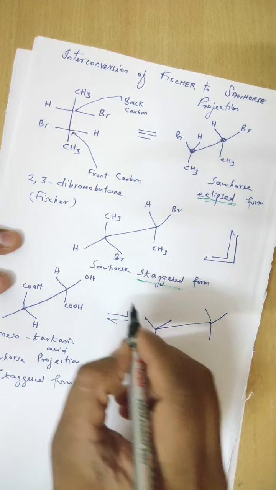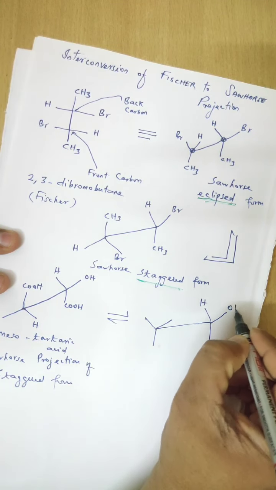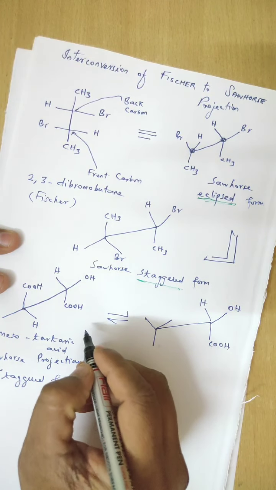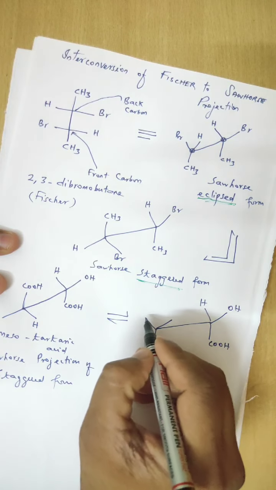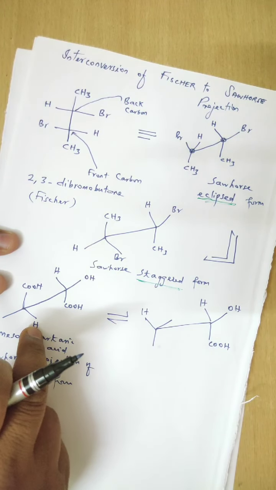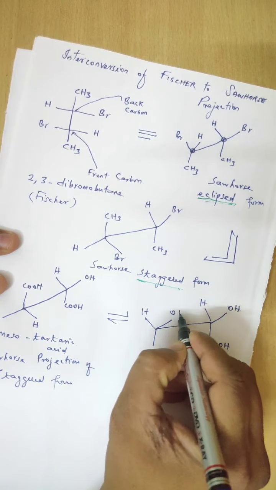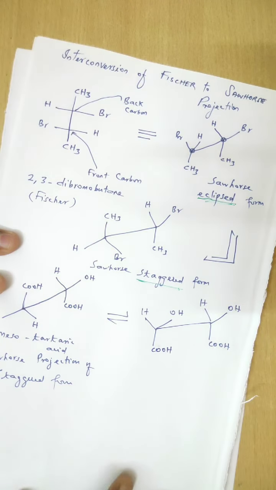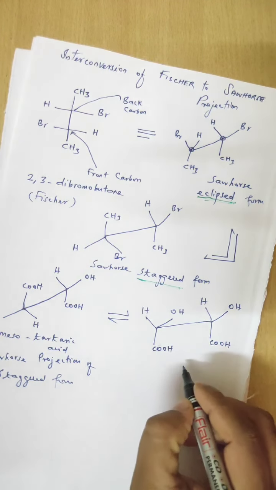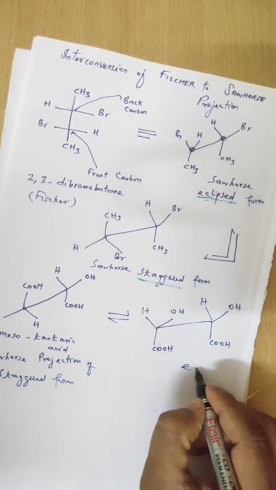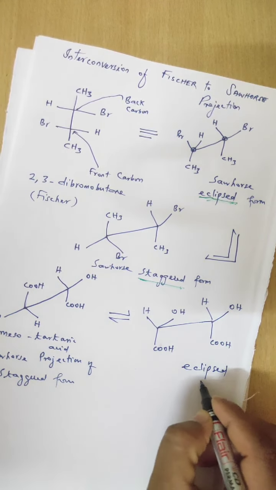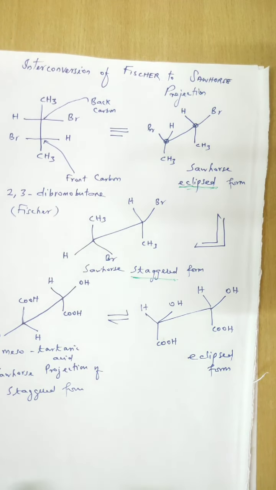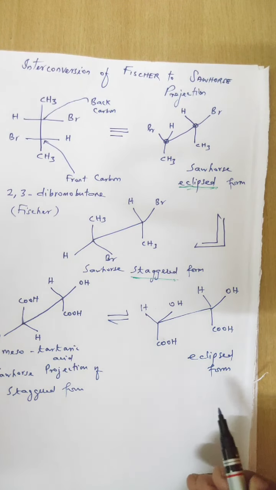These are the same thing as such. This carbon H, OH, COOH, followed by what will happen? Hydrogen, this hydrogen, then this OH, and this interconversion is exactly COOH. So this is said to be the Sawhorse projection in the form of eclipsed form. This is the eclipsed form.